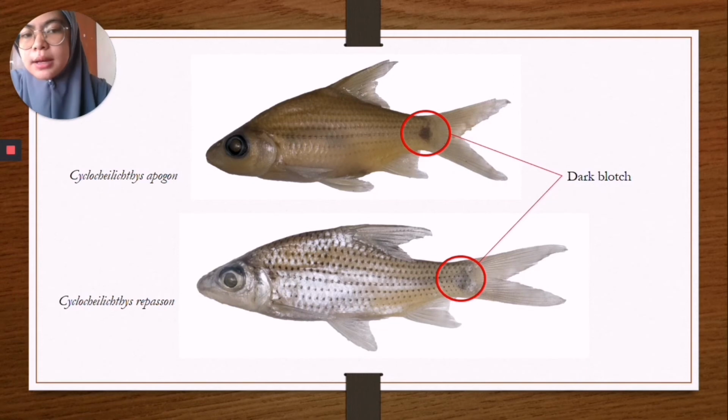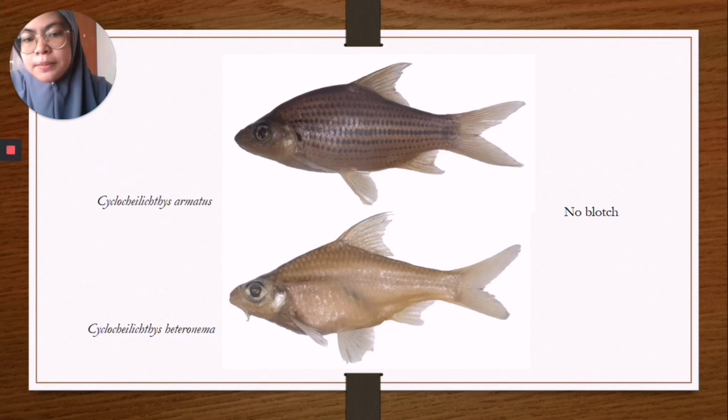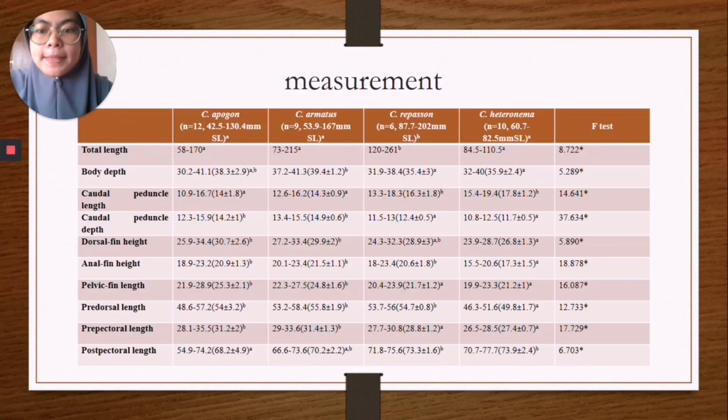Next are these two species, Cyclocheilichthys apogon and Cyclocheilichthys repasson. Both have a dark blotch at the base of the caudal fin, while Cyclocheilichthys armatus and Cyclocheilichthys heteronema have absence of dark blotch at the base of the caudal fin. And then this is the table result of measurement characters between Cyclocheilichthys apogon, Cyclocheilichthys armatus, Cyclocheilichthys repasson, and Cyclocheilichthys heteronema.